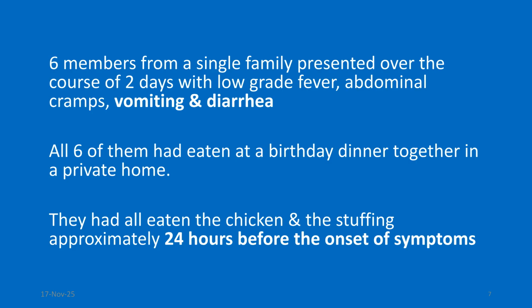Six members from a single family presented over 2 days with low-grade fever, abdominal cramps, vomiting, and diarrhea. Notice the difference already. This is classic gastroenteritis, not systemic illness. All 6 had eaten together at a birthday dinner in a private home. They all ate chicken and stuffing approximately 24 hours before symptom onset. This is a classic foodborne outbreak.